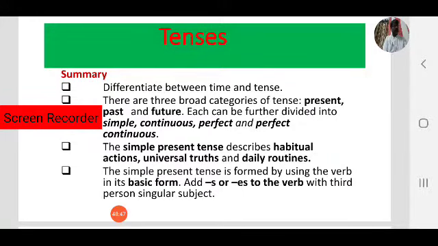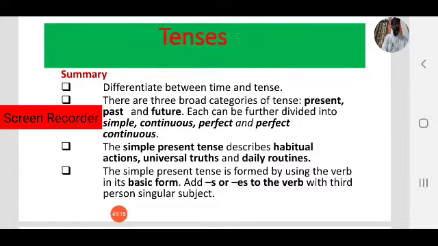Or to describe habitual actions. I read books, she reads novels, he plays cricket. To describe habitual actions or daily routines we use simple present tense. First one is to state present state.